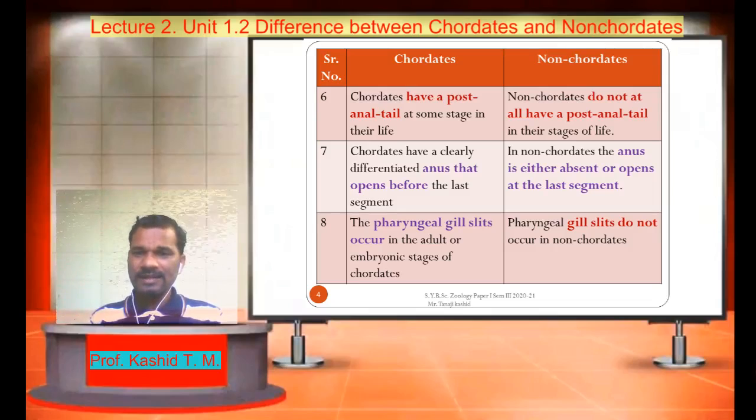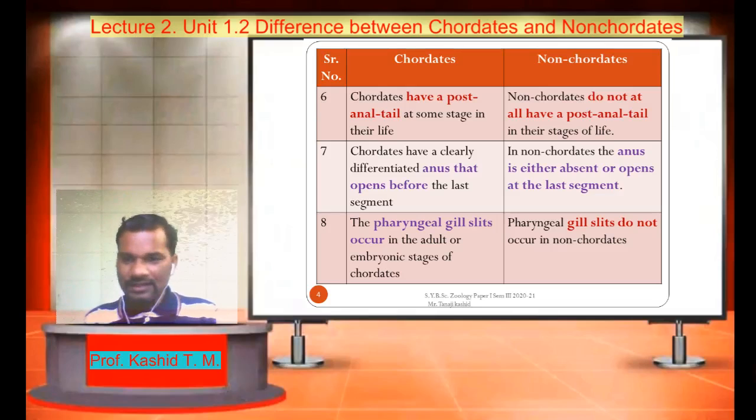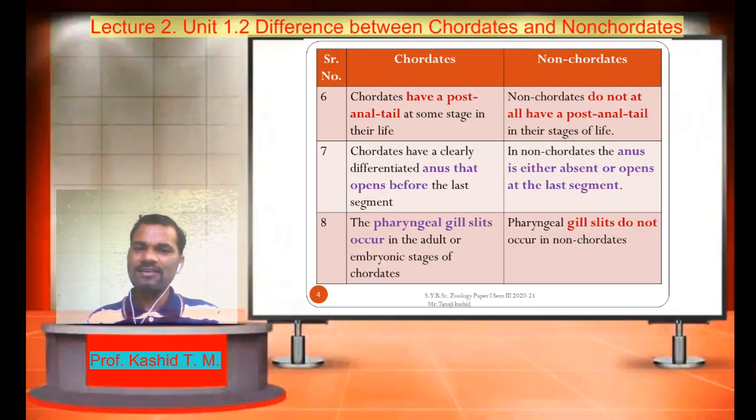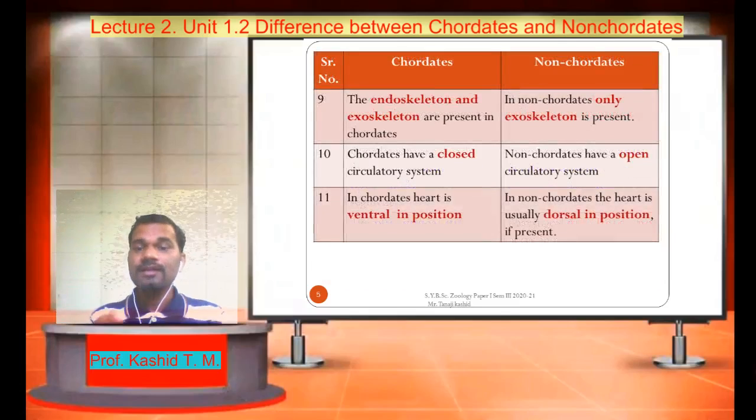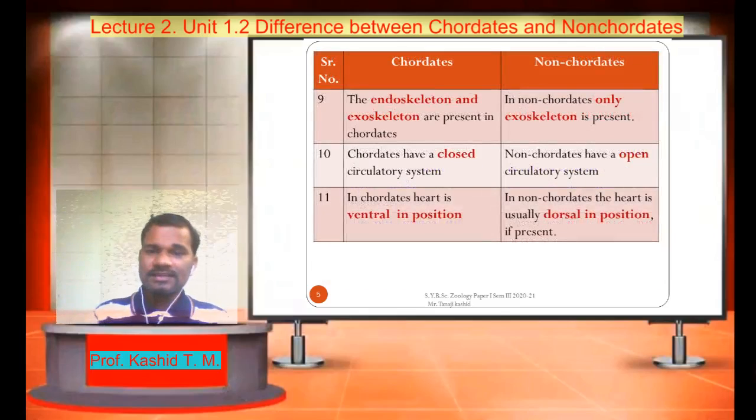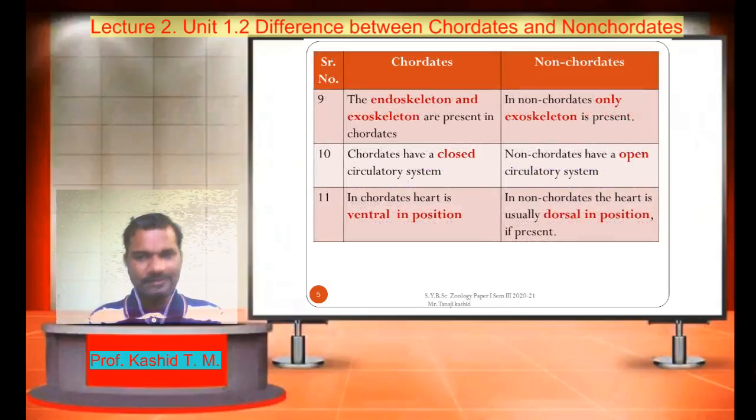Let us see the next main difference between chordates and non-chordates, that is the presence or absence of pharyngeal gill slits. The pharyngeal gill slits occur in the adult or embryonic stages of chordates. On the other hand, pharyngeal gill slits do not occur in non-chordates. So the presence of pharyngeal gill slits is the key or fundamental characteristic feature of the chordates. The endoskeleton and exoskeleton are present in chordates, whereas in non-chordates only exoskeleton is present.